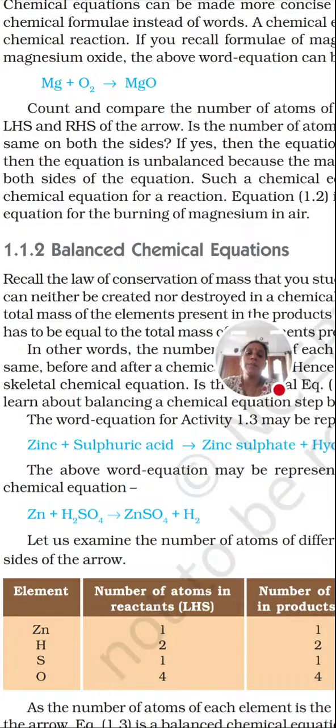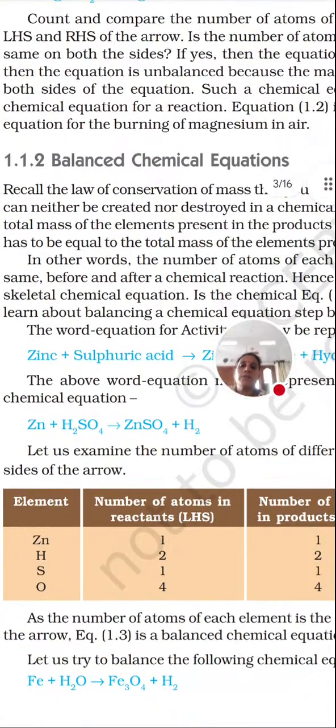Now when we write a raw, unbalanced equation, that is called a skeletal chemical equation. What is a skeletal chemical equation? An unbalanced equation is called a skeletal chemical equation. Now for balancing, we count the number of elements present on the left side and right side, and while balancing we can put numbers only as a coefficient. It should neither be kept as a subscript nor superscript, that you need to remember.